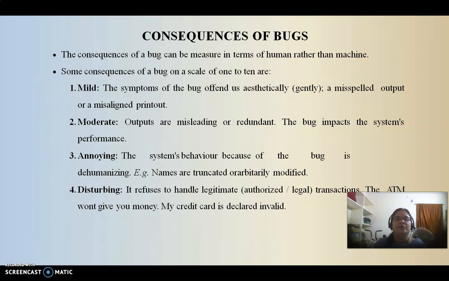The next one is disturbing bugs. What are disturbing bugs actually? Whenever working with transactions, the effect of these bugs will be very high. Illegal transactions are allowed, and even for a correct transaction, it shows the wrong result. Such kinds of bugs are called disturbing bugs. Examples include an ATM that won't give you money, or a valid credit card for which it gives the message invalid credit card. Such kinds of bugs are treated as disturbing bugs.